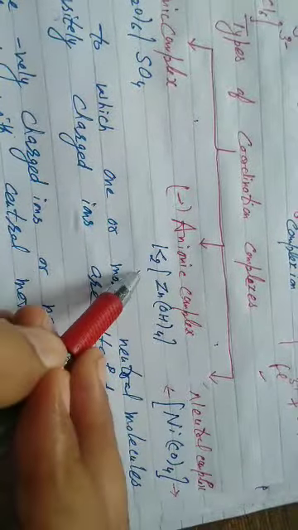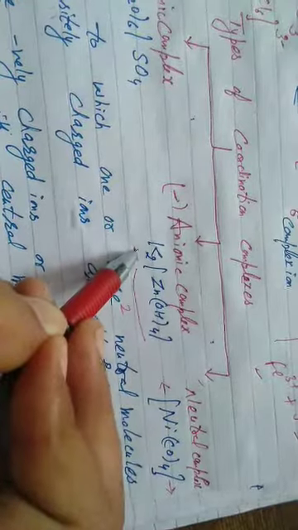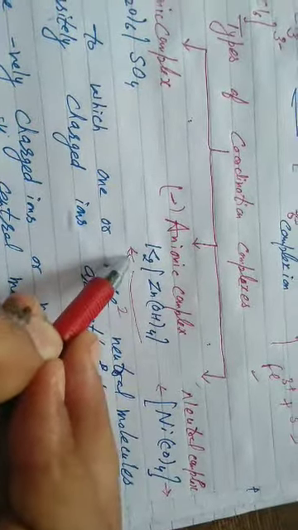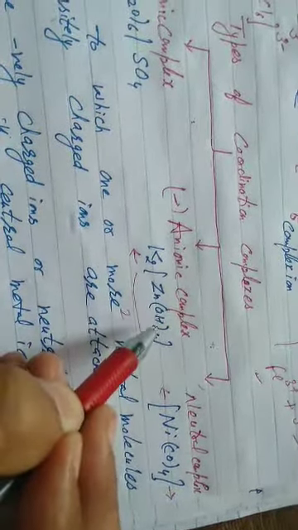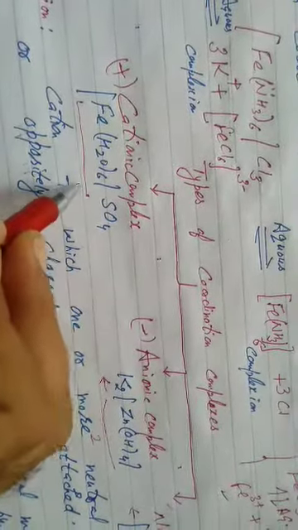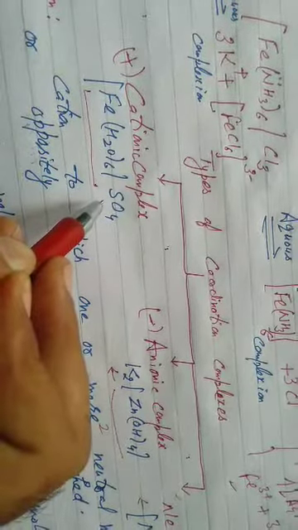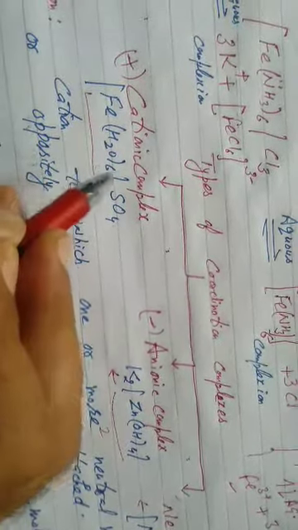Now please come here. If the square bracket is the second part, and to the left of the square bracket some species like an alkali metal is mentioned, that is the cation part, so definitely the complex is the anion. So we call it an anionic complex. If the square bracket is the first part, you know the first part is cation, and on the right side some anion is mentioned, maybe a polyatomic ion or monatomic, then it is a cationic complex. Cationic, anionic and neutral.